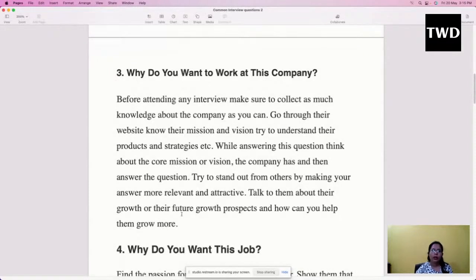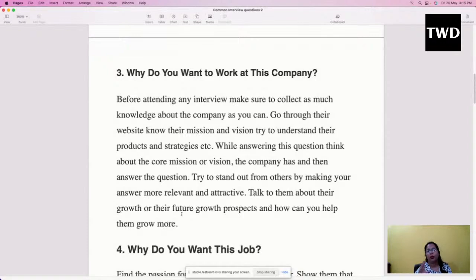All companies want to benefit themselves. It's not like they will give you the job just by seeing you. If you really have the skills, they will definitely give you the job. So before attending any interview, make sure to collect as much knowledge about the company as you can.